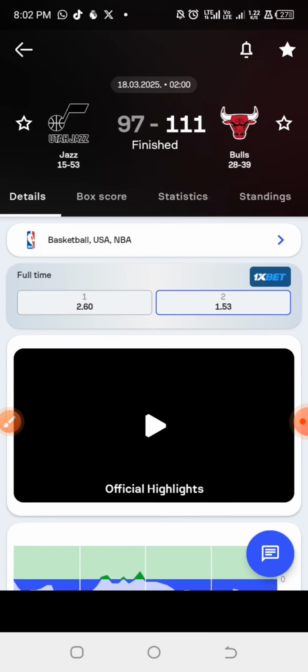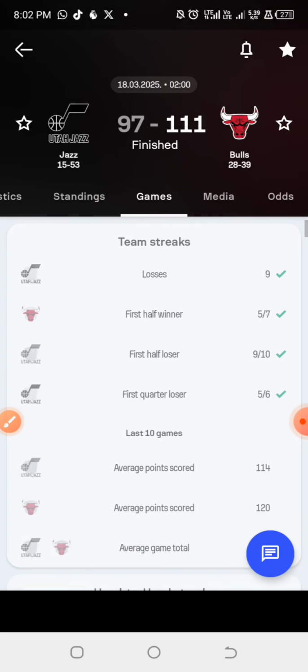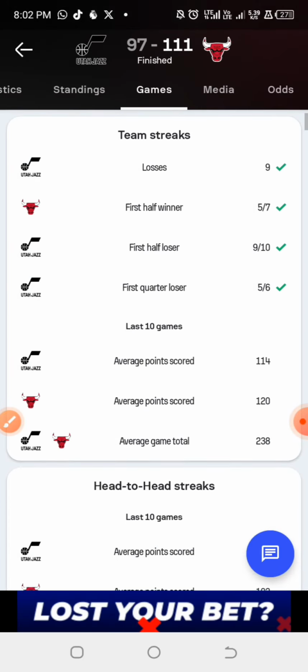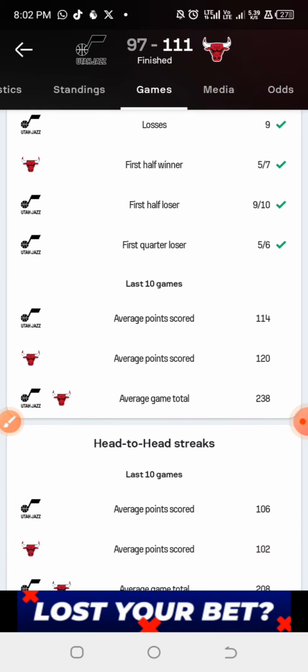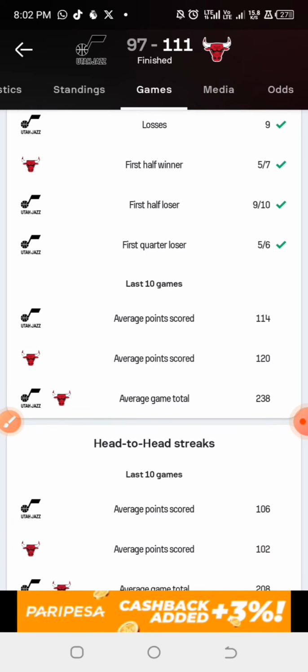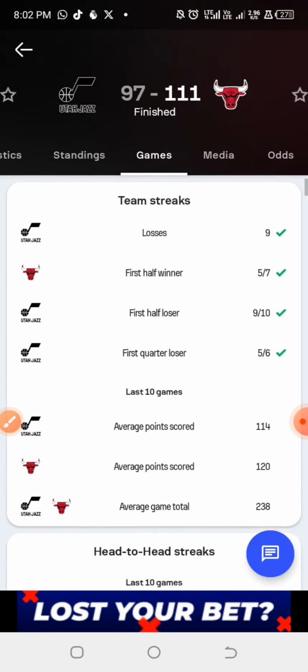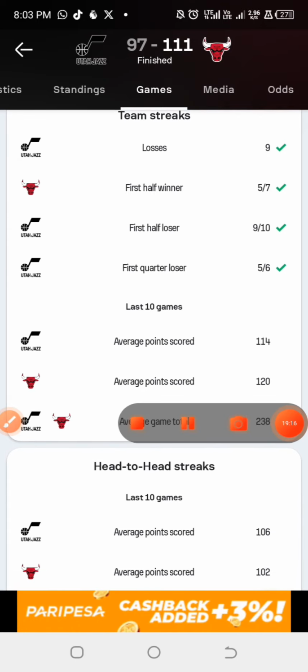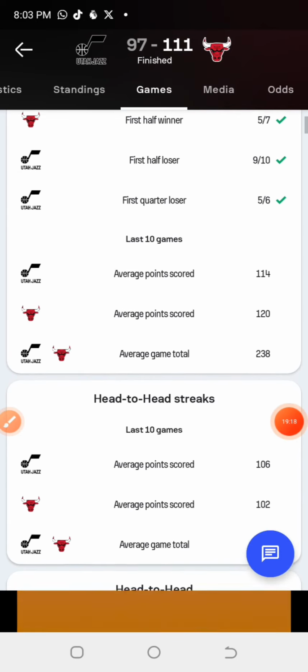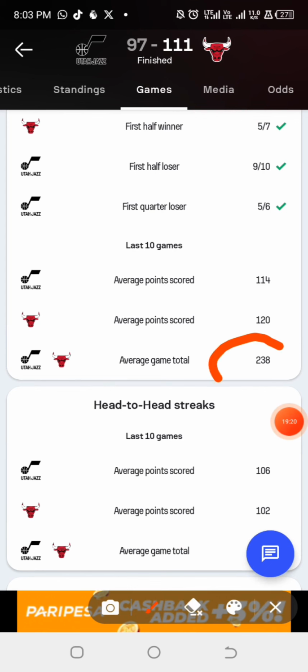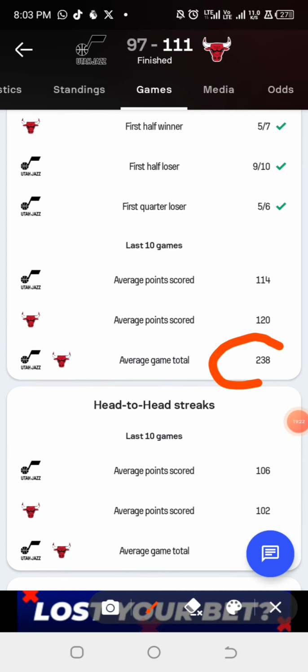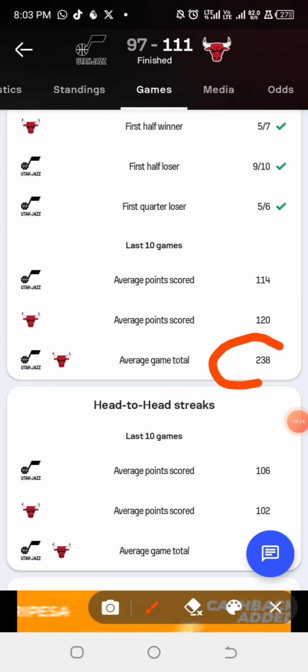So we check the games. I think in this particular situation they are only providing the combined average game total for both home and away, which happens to be 238.